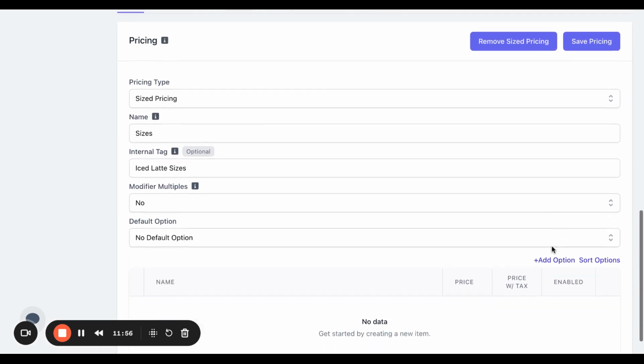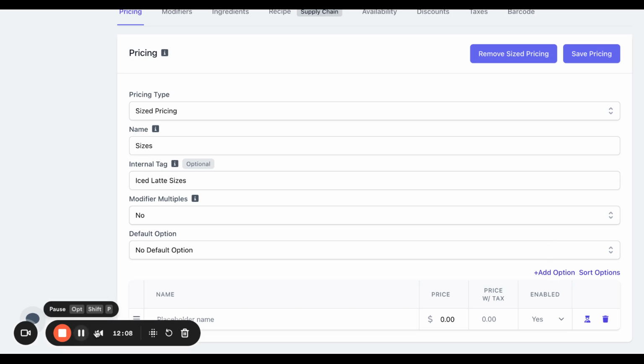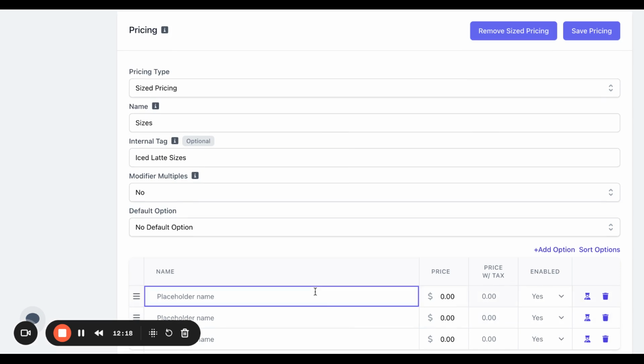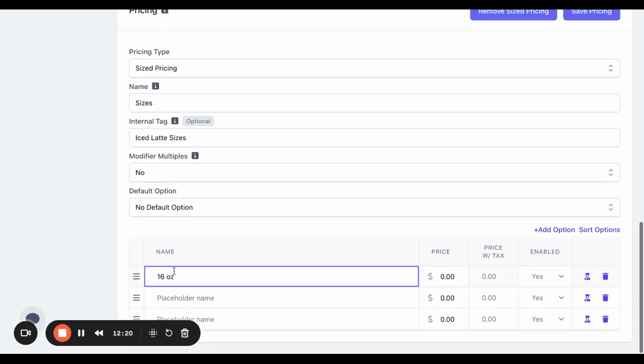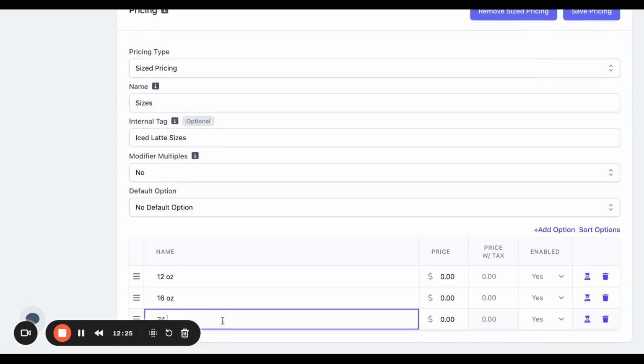So what you're going to want to do next is click on this add option button. And you're going to want to click that for each option that you offer. So each size, for example. So let's just do small, medium, large. So I'll do 12 ounce, 16 ounce, and then 24 ounce. So let's say this is $3.50, this is $4, and this is $4.50.